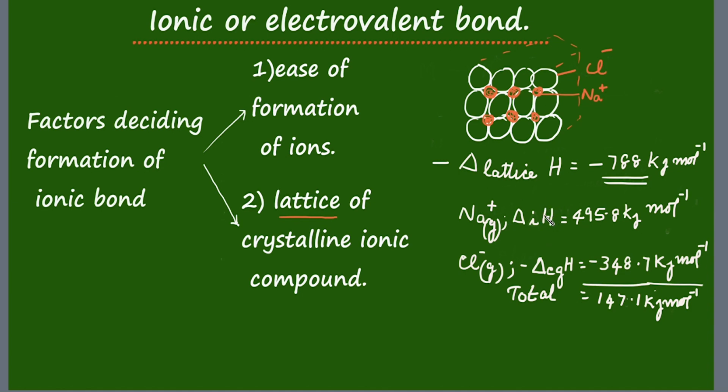Then why is the definition given like this? This is because formation of the lattice involves attractive forces as well as repulsive forces like ions. That is, positive ions repel among themselves. Negative ions also repel among themselves. But the positive and negative ions also attract each other. So it becomes very difficult to calculate lattice enthalpy directly. So we depend on indirect method. Moreover, the energy given out during formation of lattice will be the same as the energy that has to be supplied when the lattice is broken.